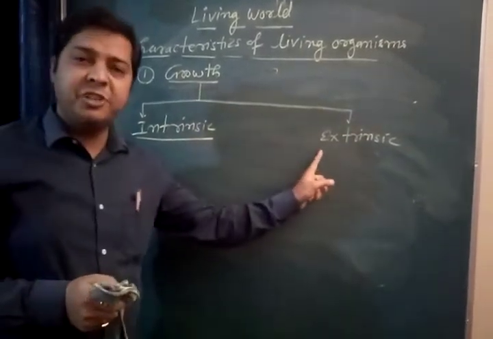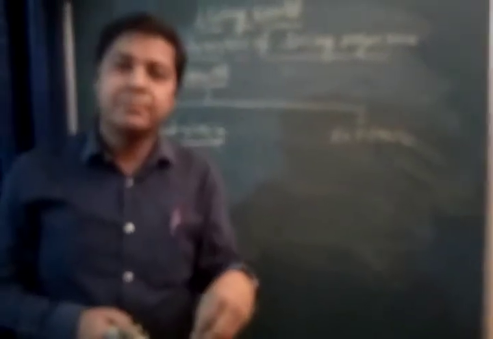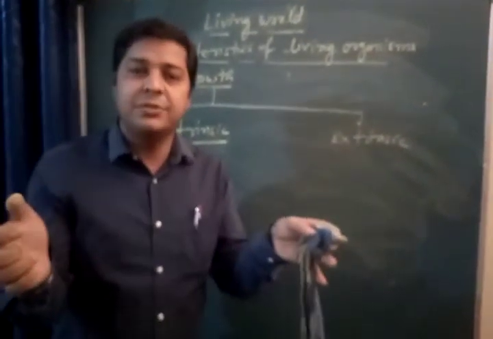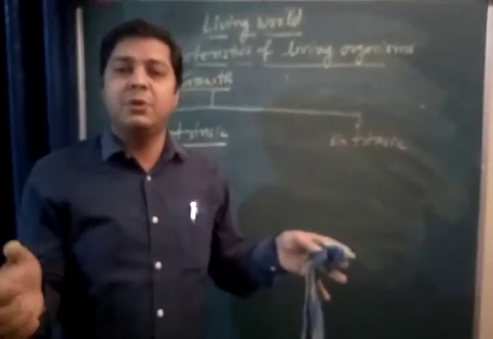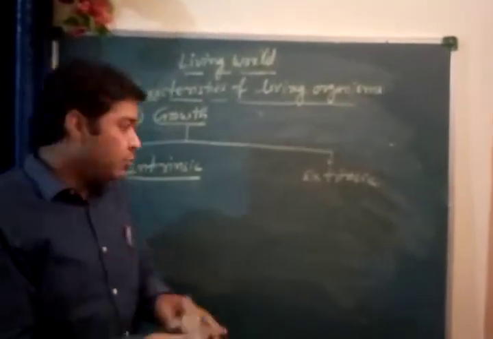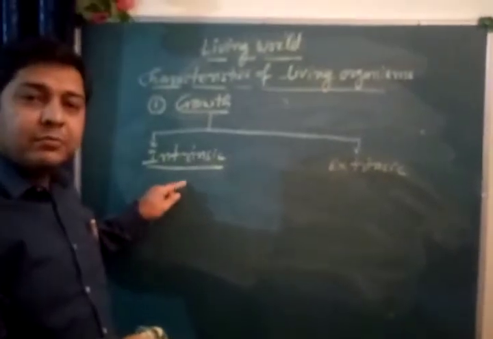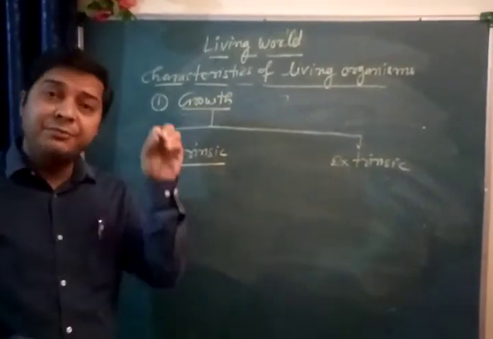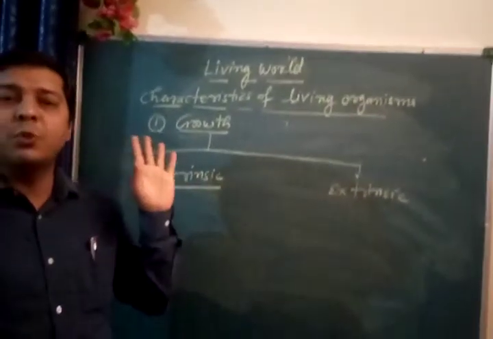Intrinsic, extrinsic. If growth takes place inside the body, and because of this growth there is an increase in the size and in the mass of the individual, that takes place in living organisms. So intrinsic growth is the defining property of growth.